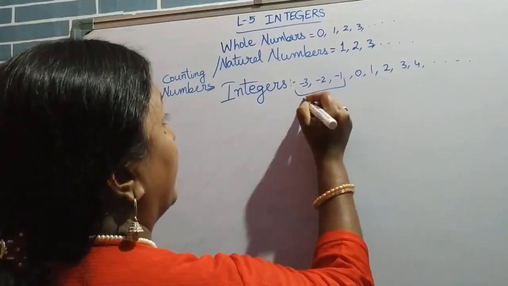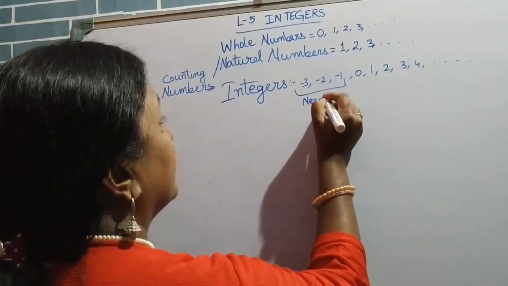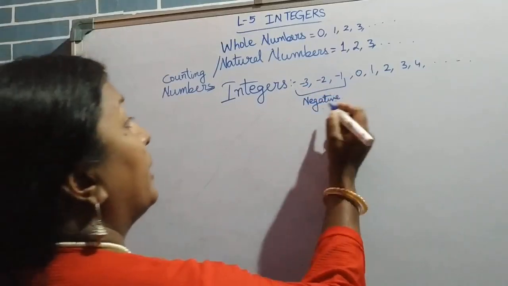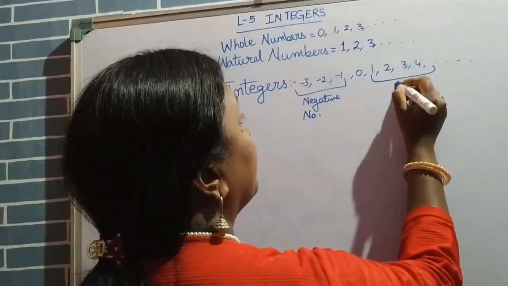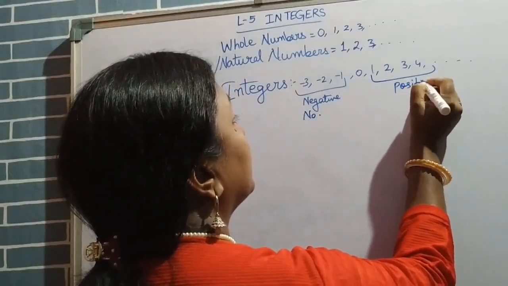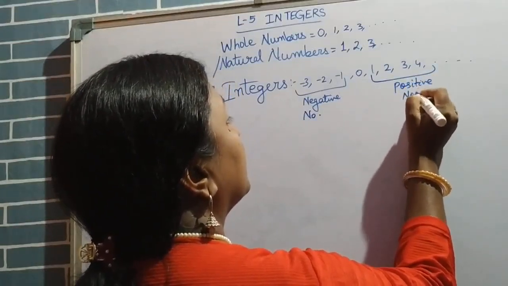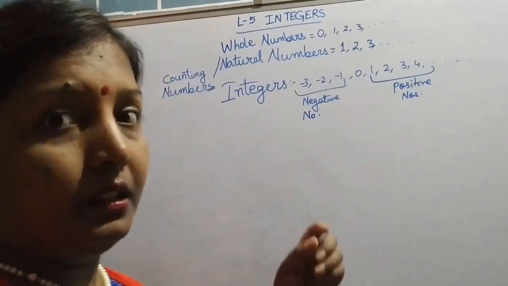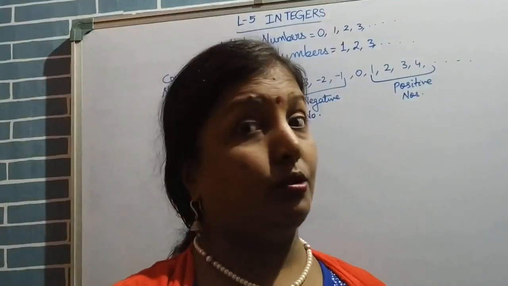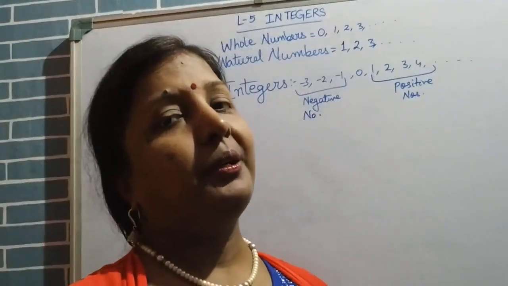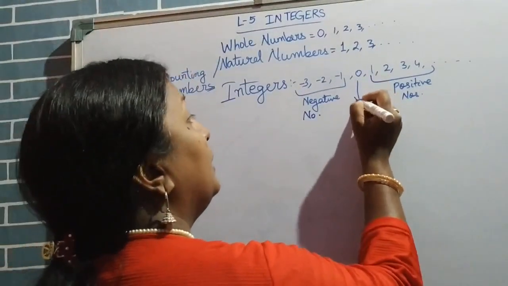These are negative numbers. These are positive numbers. And 0. What is 0 then? Does 0 have a plus or a minus or not? No, 0 doesn't have a plus or a minus. 0 is called a neutral number.